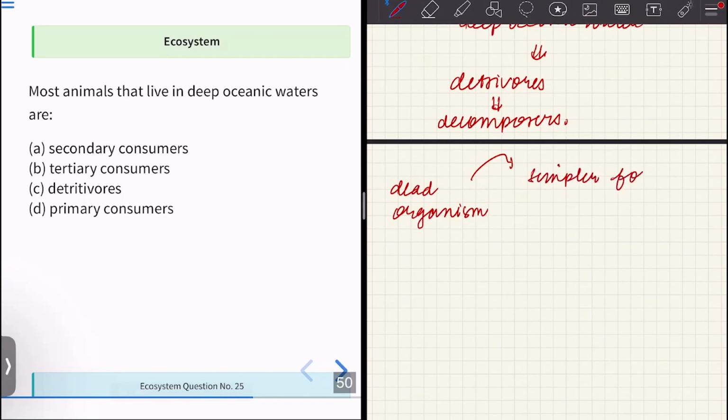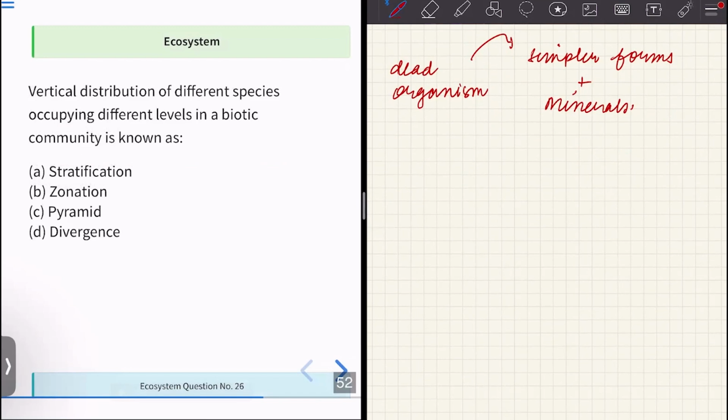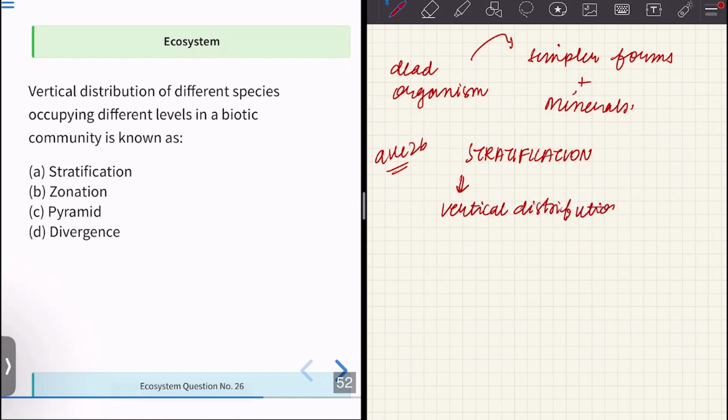Moving on to the next question, which is the vertical distribution of different species that occupy different levels in a biotic community. This is the definition for the term stratification. What is stratification? It is the vertical distribution of different species at different levels.